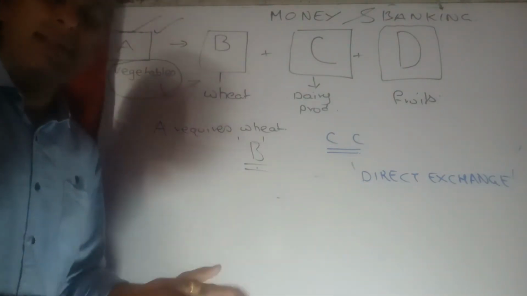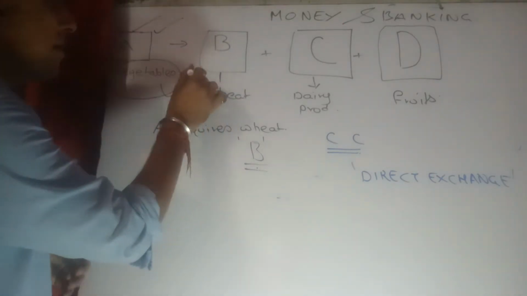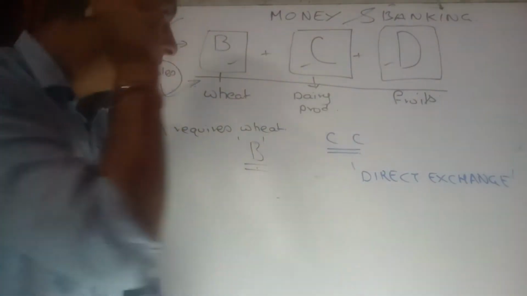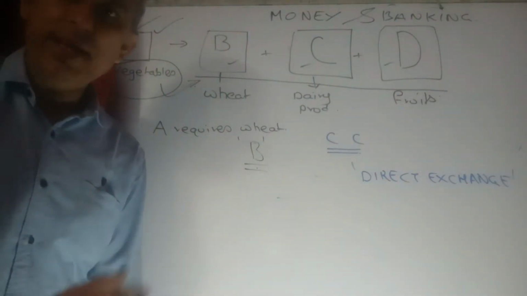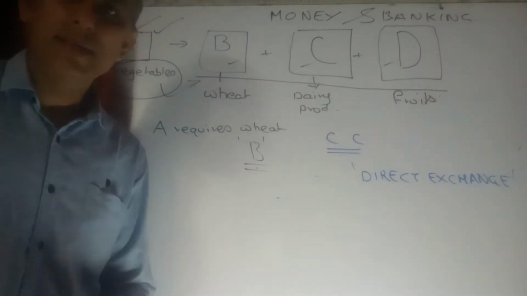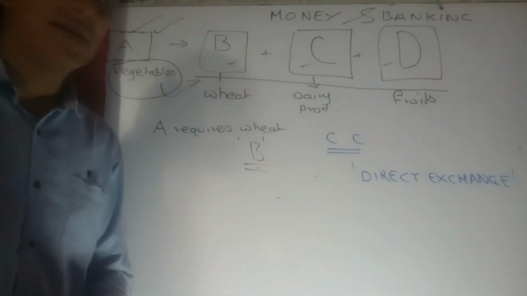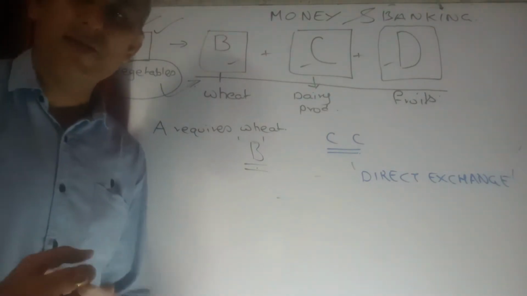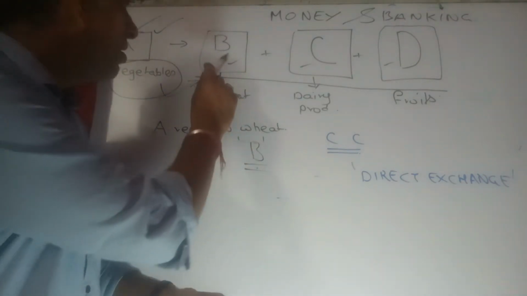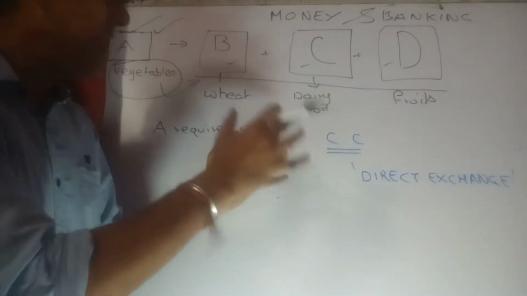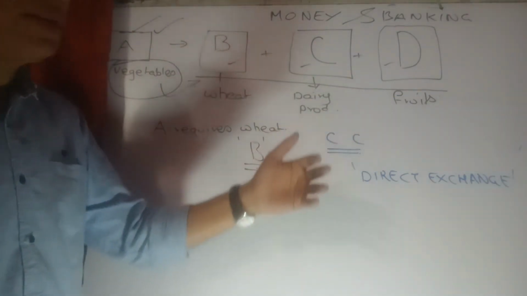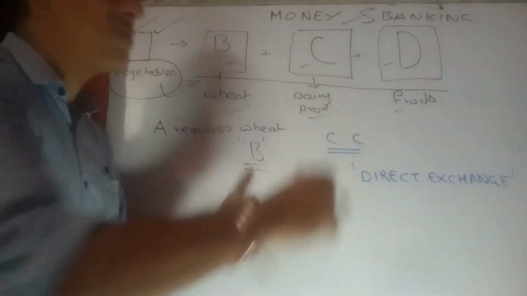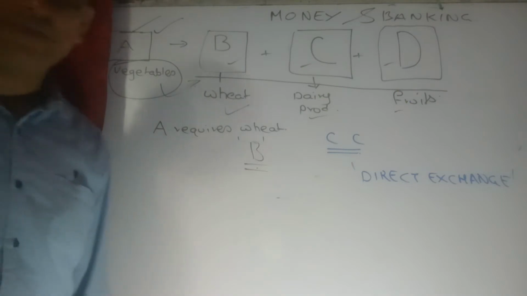If not real, let's assume something more, that there are some more people who join him, these three, B, C, and D, just to give him a little bit of company. You know, this is the COVID era, and everyone requires company, needs to talk to each other, as the present requirement of the day is. So B, C, and D join A on that island, and they are producing their respective products: wheat, dairy products, and fruit, respectively, B, C, and D.